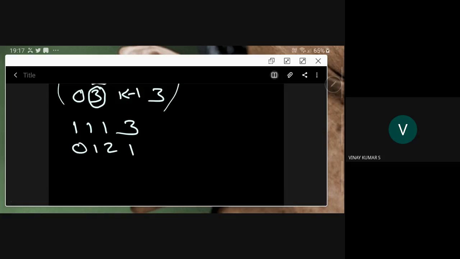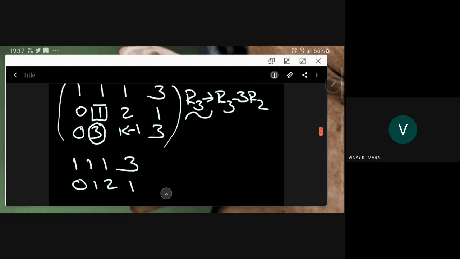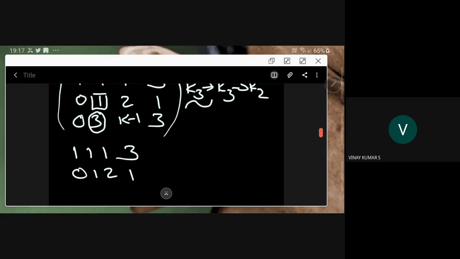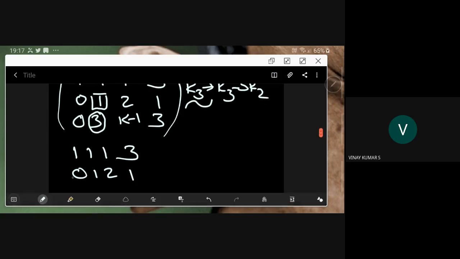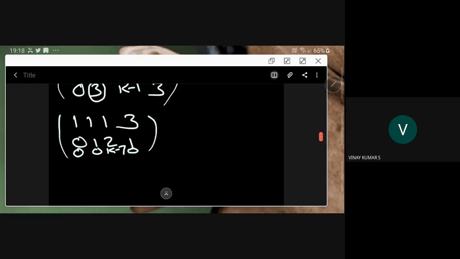Third row 0, 0, k minus 7, and 3 minus 3 is 0.